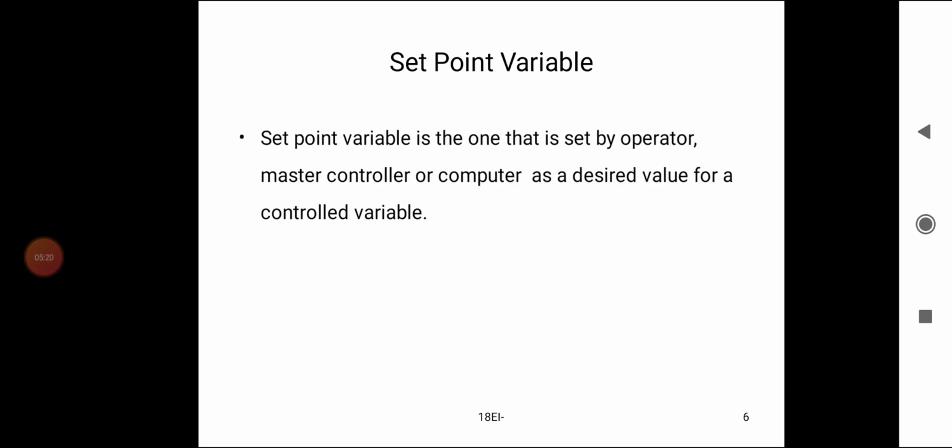Set point variable. The set point variable is the one that is set by the operator. The master controller or computer has a desired value for the controlled variable. It is also called a reference value.